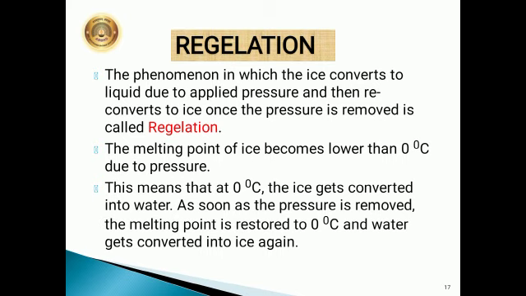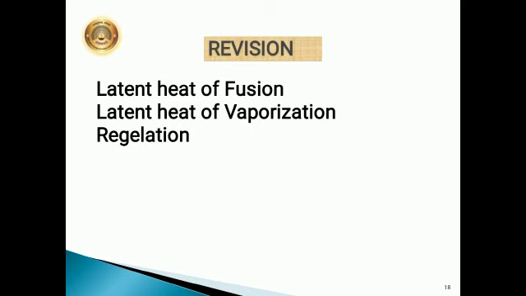The melting point of ice becomes lower than 0 degrees due to the pressure. This means that below 0 degrees the ice gets converted into water. As soon as this pressure is removed, the melting point is restored to 0 degrees and water is again converted into ice. So children, here we complete our first video, that is latent heat of fusion, latent heat of vaporization and regelation.